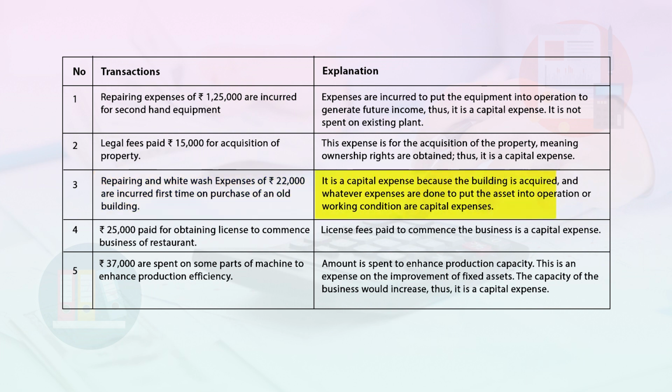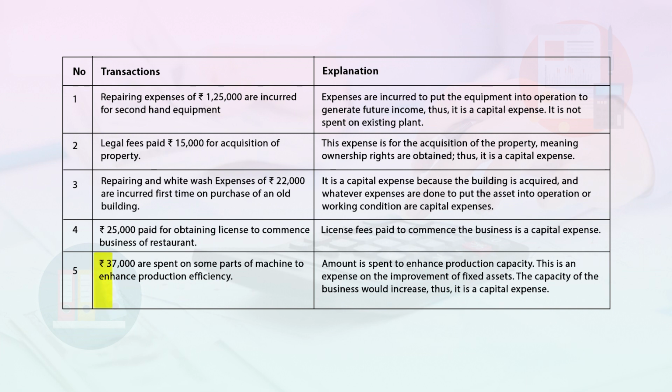Here it is a capital expense because the building is acquired and whatever expenses are done to put the asset into operation or working condition are capital expenses. Next transaction is rupees 25,000 paid for obtaining license to commence business of restaurant. Here, license fees paid to commence the business is a capital expense.